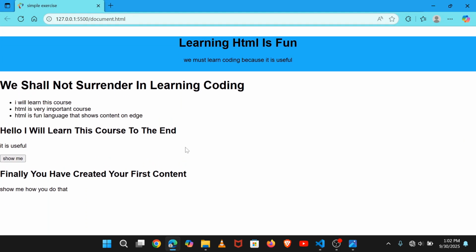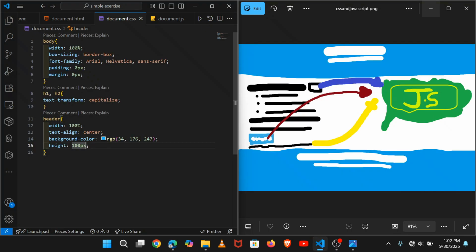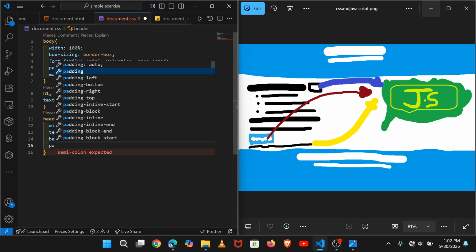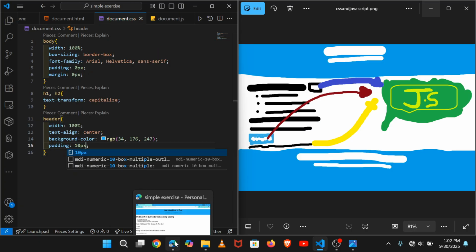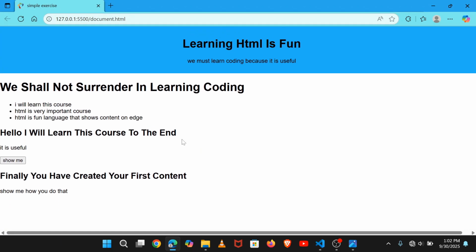You can see you can set height, you can even set the padding like this, padding 10 pixels, and you can see something has changed, and it is working very well with no other problem.